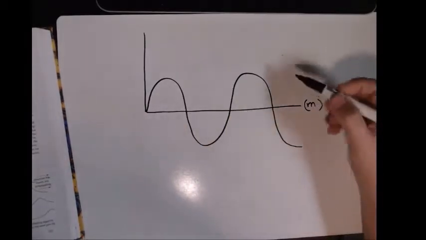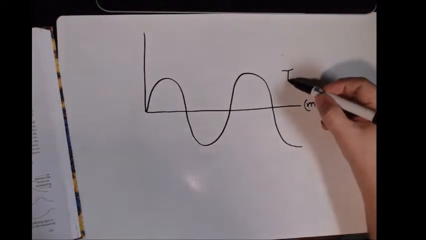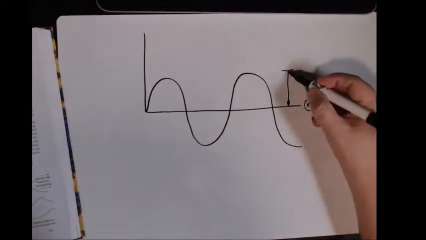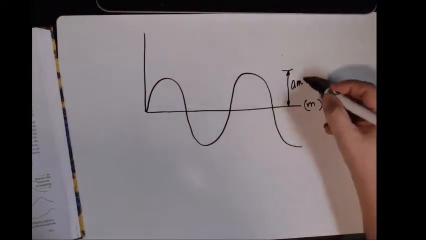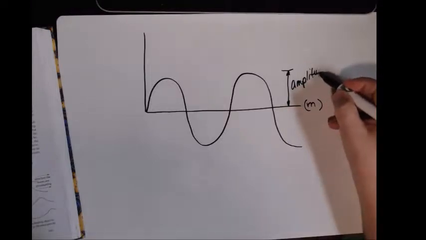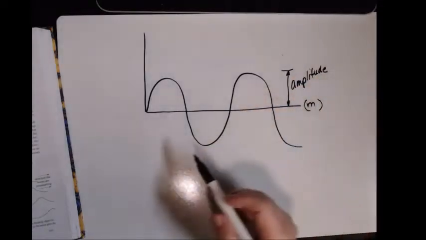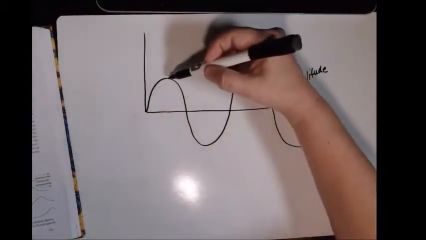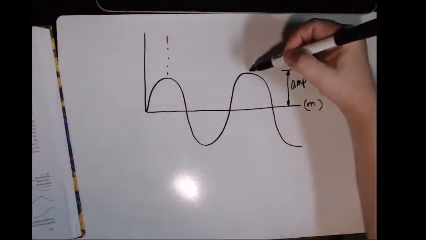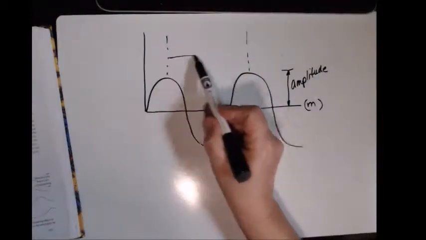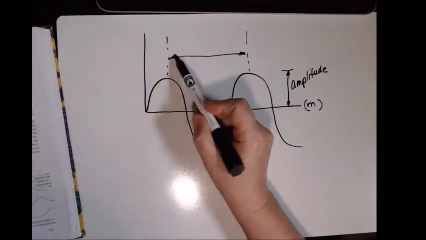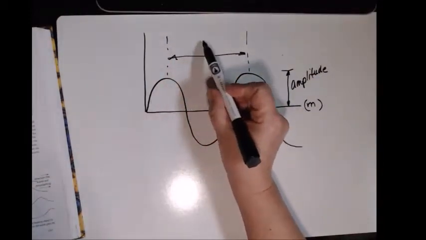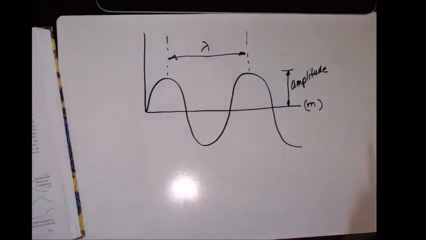Well, there are two things. First thing is to remember that this distance from here to here is what is called the amplitude. And this distance from here to here, one full cycle, is known as the wavelength, which they call lambda.